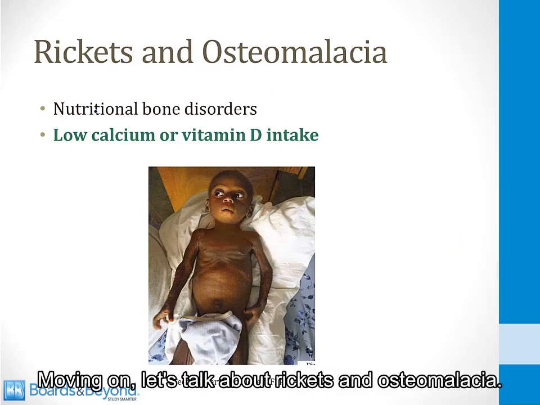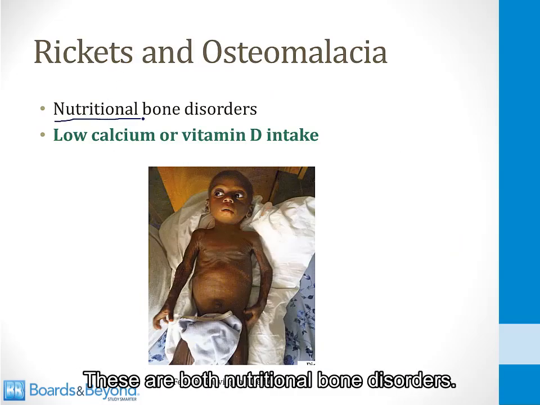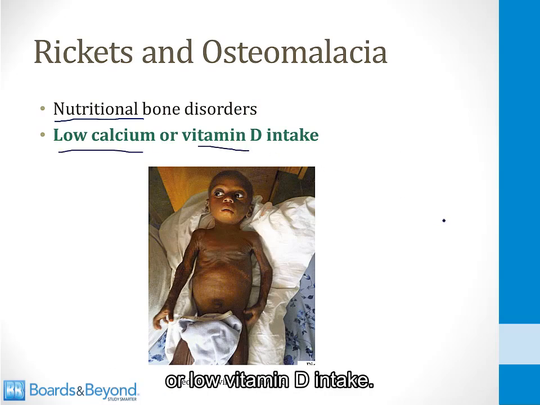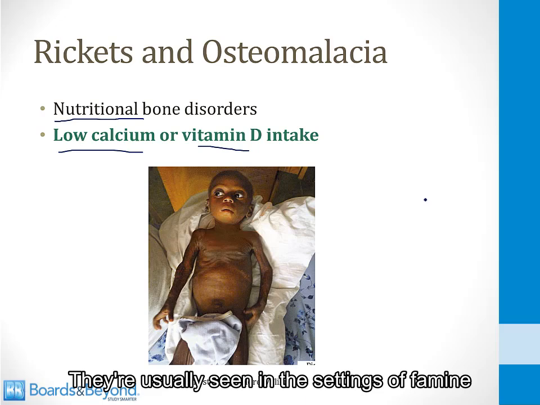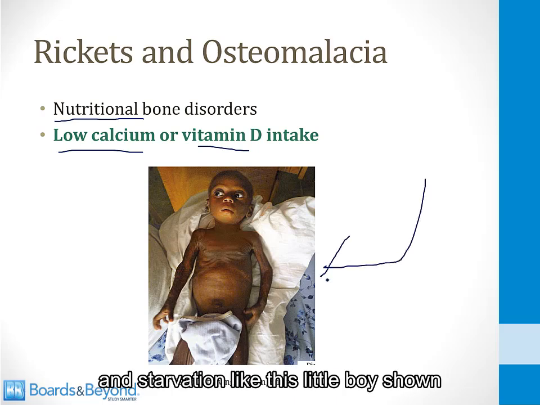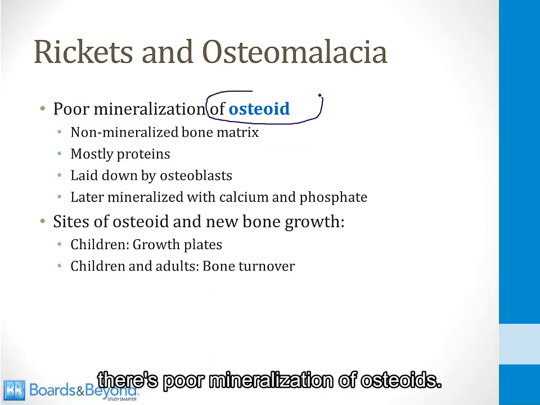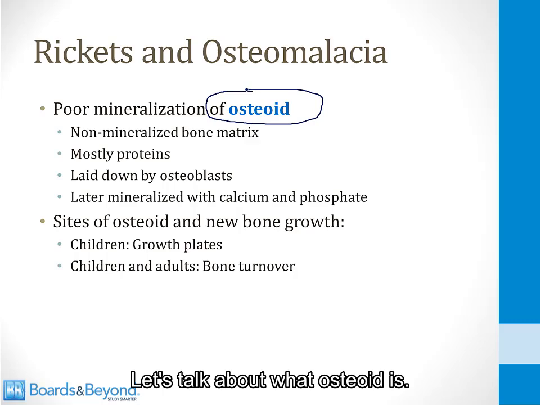Moving on, let's talk about rickets and osteomalacia. These are both nutritional bone disorders. They are caused by either low calcium or low vitamin D intake. They're usually seen in the settings of famine and starvation, like this little boy shown on the screen here. In rickets and osteomalacia, there is poor mineralization of osteoid. So let's talk about what osteoid is.